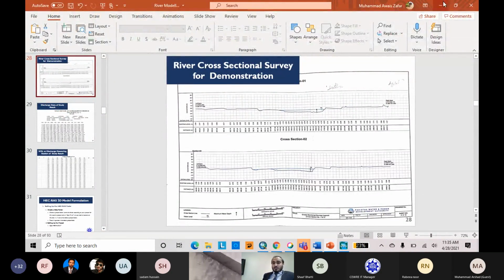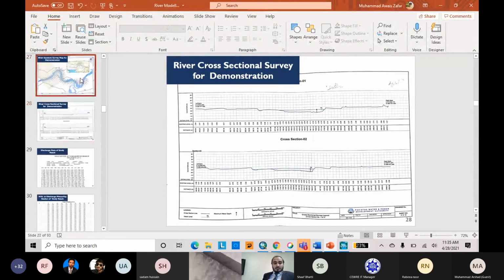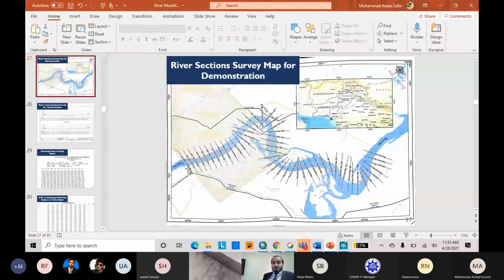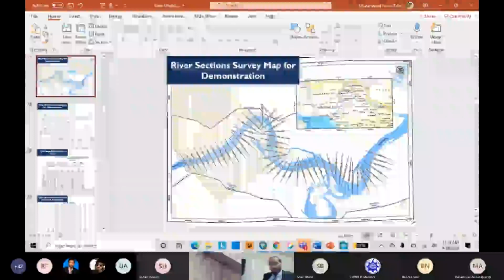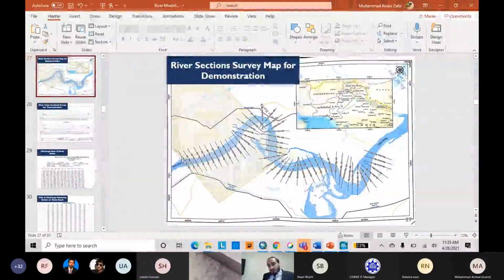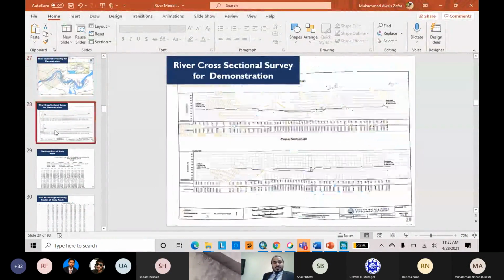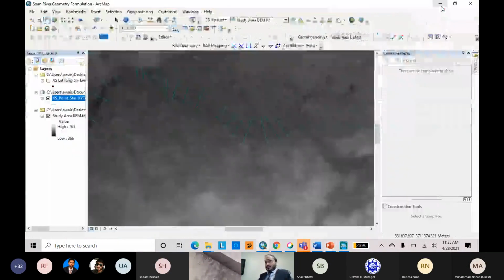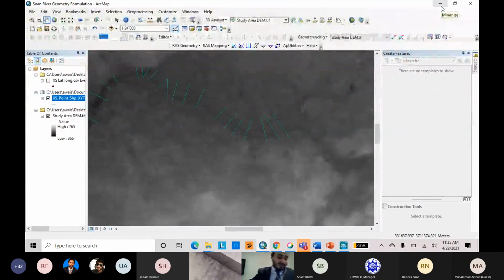If you mark it using a sheet by georeferencing, then maybe you can draw your cross section a little away from the actual positions because they will stretch out. So this is the basic way to digitize your cross section. We will replace these values in HEC-GeoRAS or HEC-RAS.